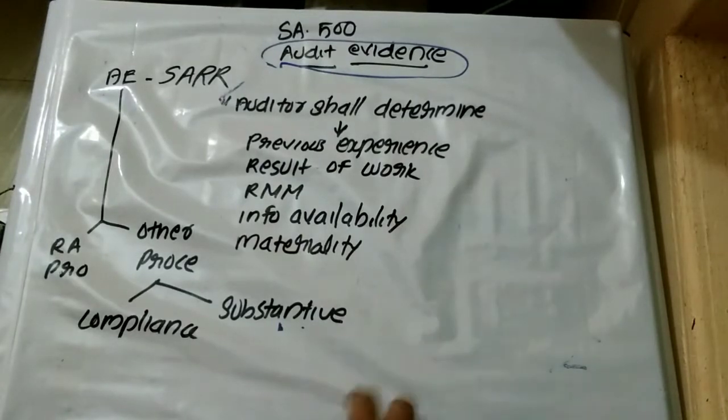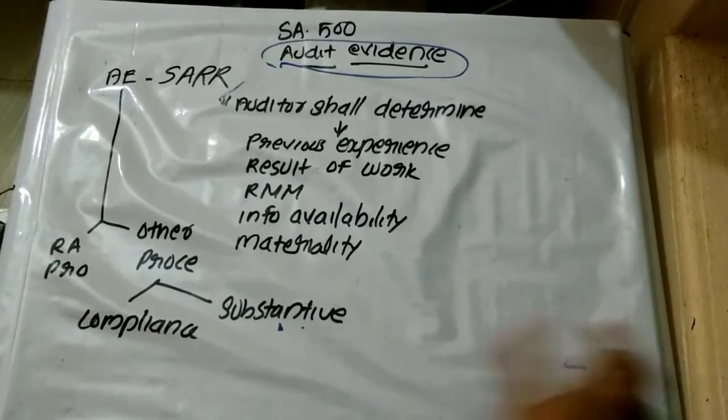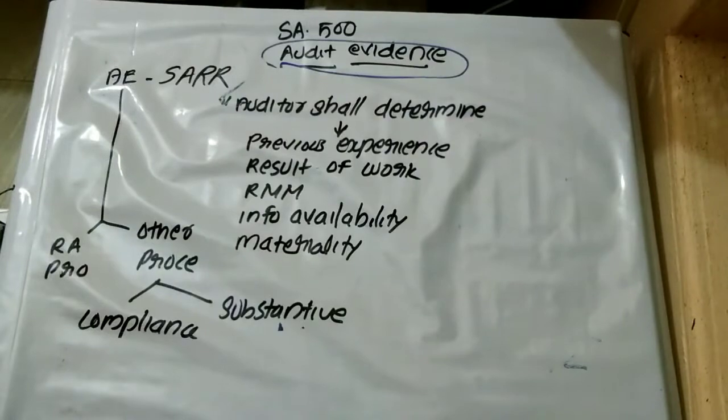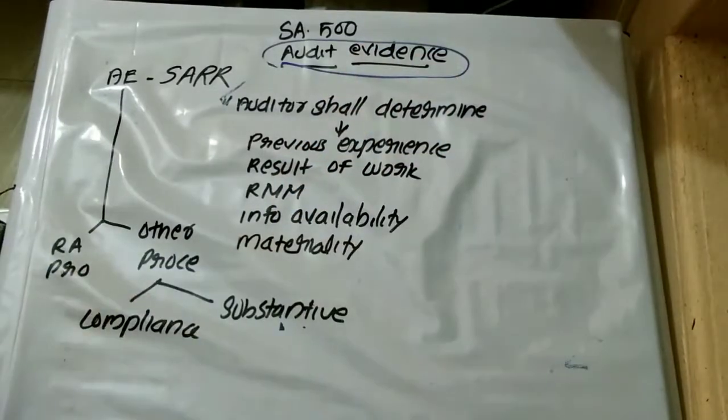So the main function of an auditor is to make what? An opinion on the financial statements.